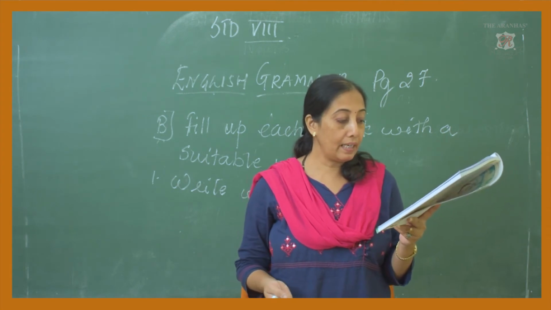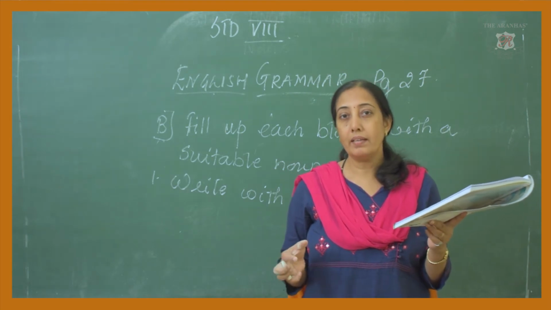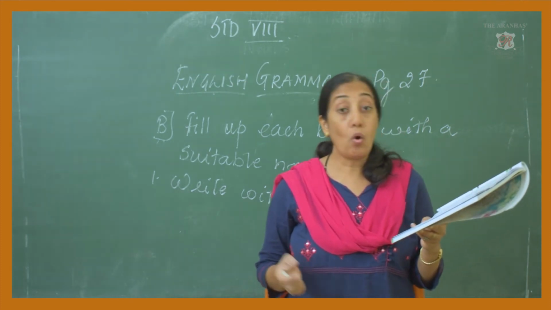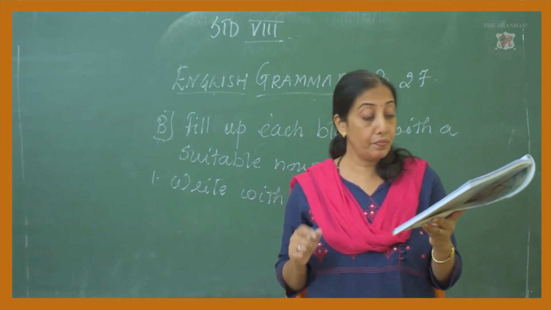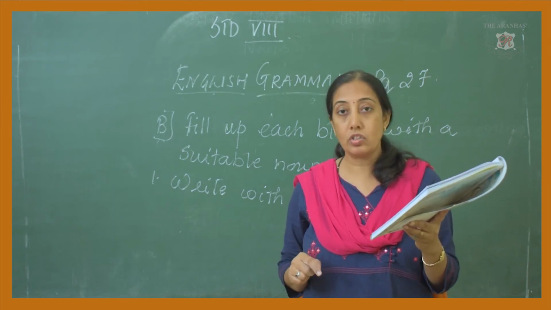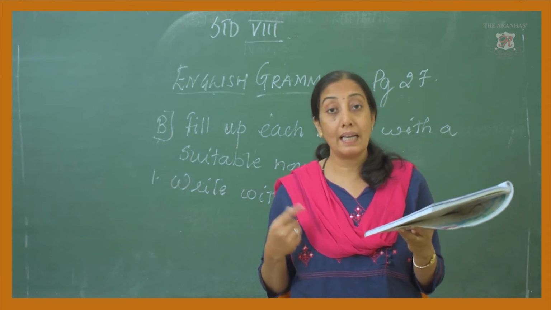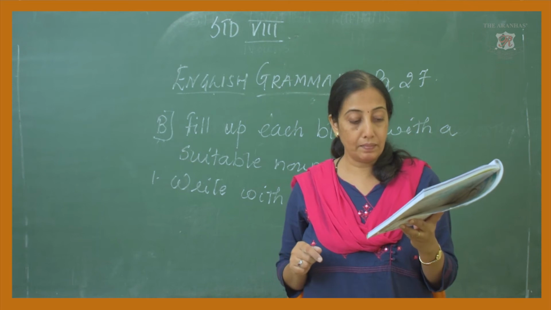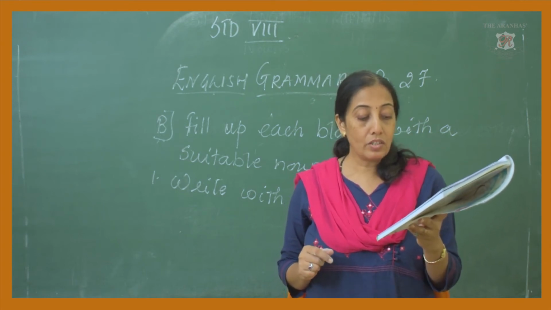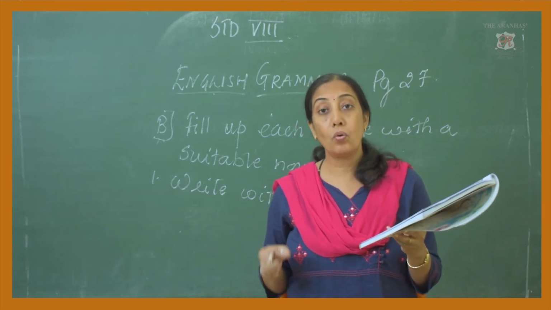Now another one I can take. My dash is seriously ill. So you can write my grandpa is seriously ill. Then the name of our motherland. See the 5th sentence. The name of our motherland is dash. The name of our motherland, here your motherland you consider to be your country, is India. Then next you can see the 6th one. Dash grow wheat for us. Who grows wheat for us? Farmers grow wheat for us.